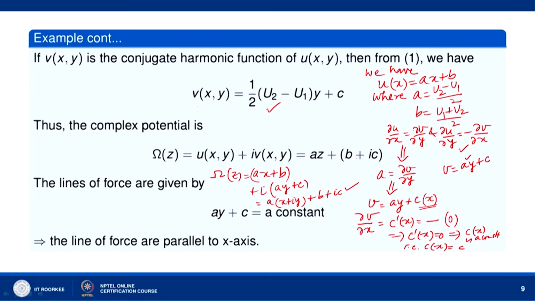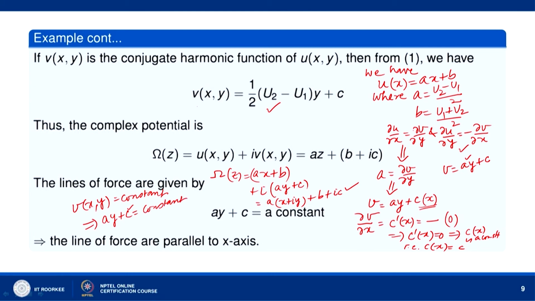Now, what are the lines of force? u(x, y) equal to constant gave us the equipotential lines; v(x, y) equal to constant gives us the lines of force. So, v(x, y) equal to constant implies Ay plus C equal to constant.